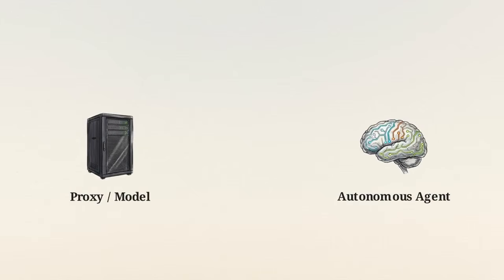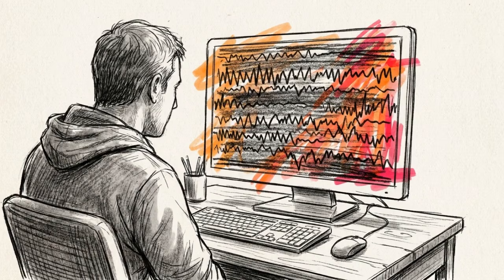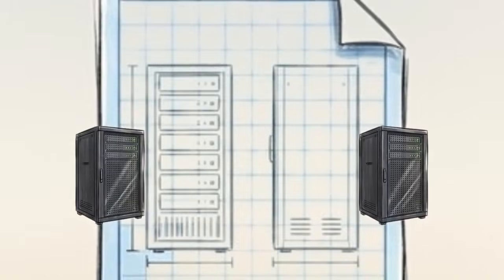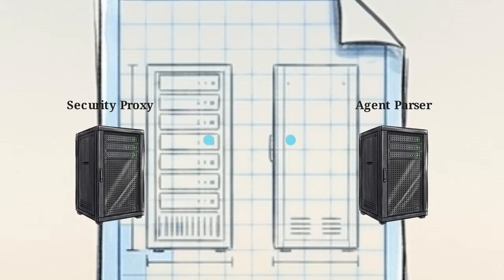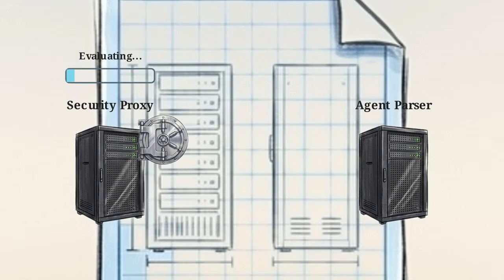The fourth architectural weakness involves incremental delivery. In standard streaming, tokens are sent to the client as they are generated, before the final output evaluation is complete. In a chat interface, a human might see a few words flicker before the stream is cut by a security gate. But agents do not wait for the end of a sentence. An agent can parse partial tokens into a tool call and execute it in milliseconds. By the time the proxy cuts the stream, the action is already dispatched.